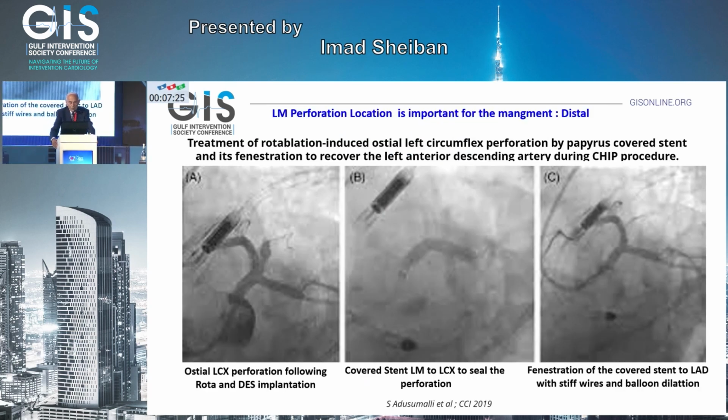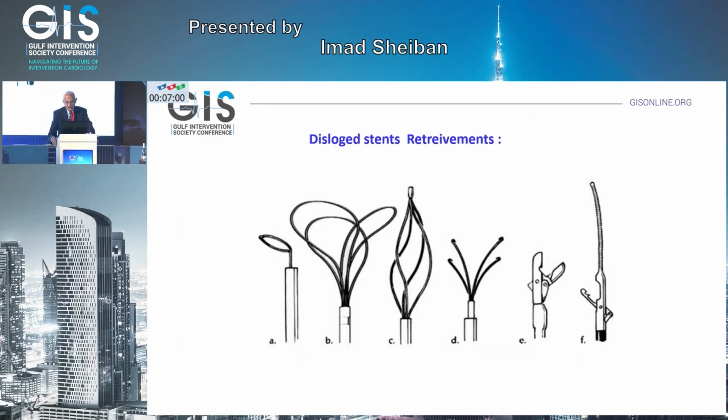But actually more and more cases are also reported with the possibility of fenestration of the covered stent. That means use of a covered stent and then fenestration of the covered stent where the side branch is lost. And in these cases, it's highly recommended to keep a wire in the occluded branch in order to guide you where to fenestrate the covered stent.